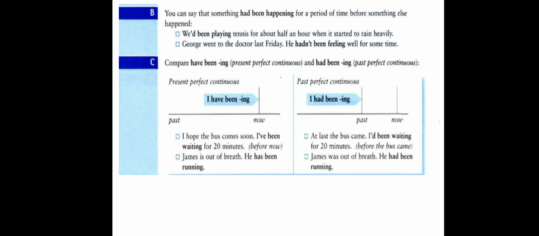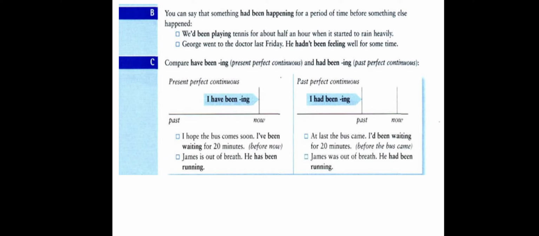So in B, we can say that something had been happening for a period of time before something else happened, and we use the first action in the past perfect continuous and the second action in the past simple.